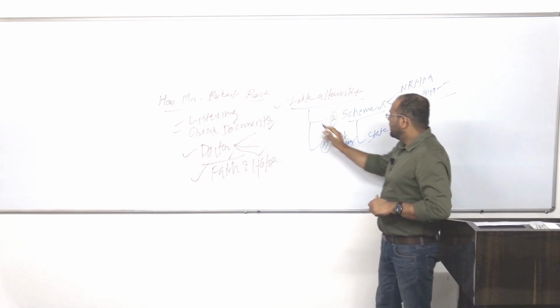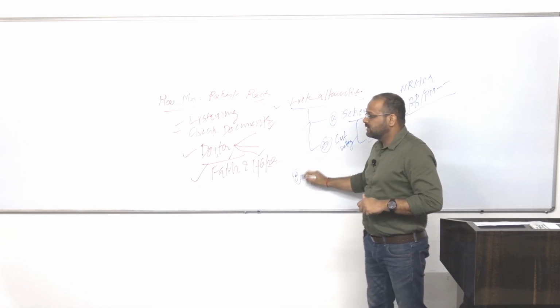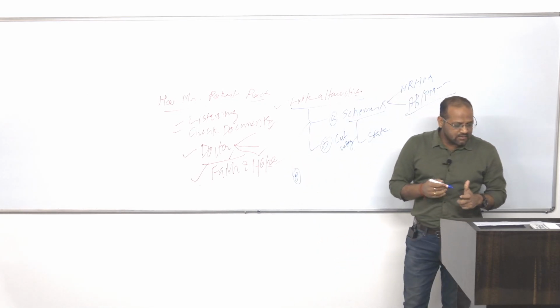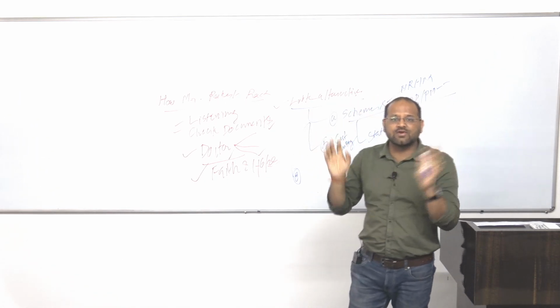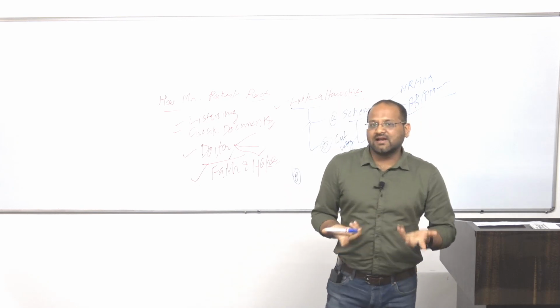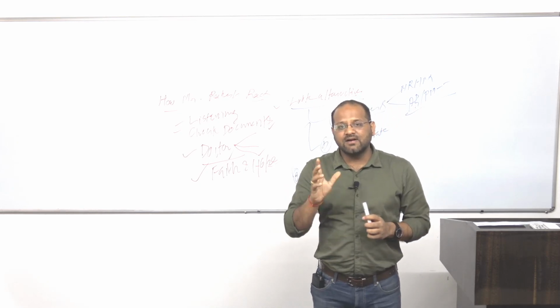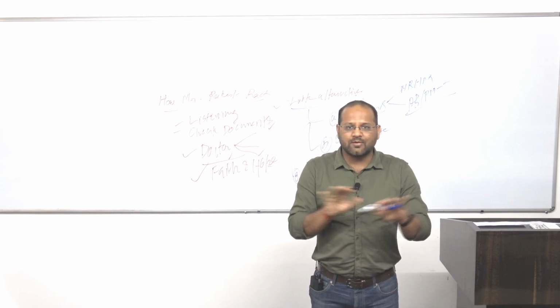Okay. Then comes the third part. Here, third action which has to be done. Let's say this scheme is not working, Jan Aushadhi is not there. Now they need fund at any cost, and here in this case study the fund which they need is 1 lakh rupees, then their problem will be resolved.